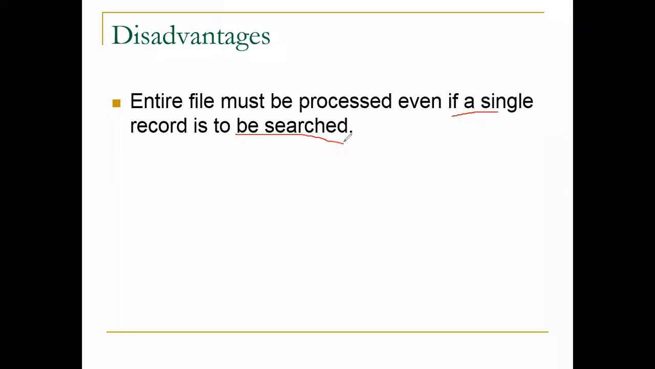It means we have to search from the first record to the 35th record. This is the drawback of a sequential file. The title says that the entire file must be processed even if a single record is to be searched. So it requires some solution, that is an indexed sequential file or random access file. We'll see that.